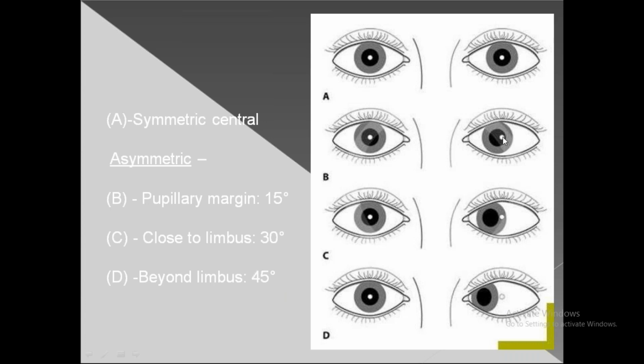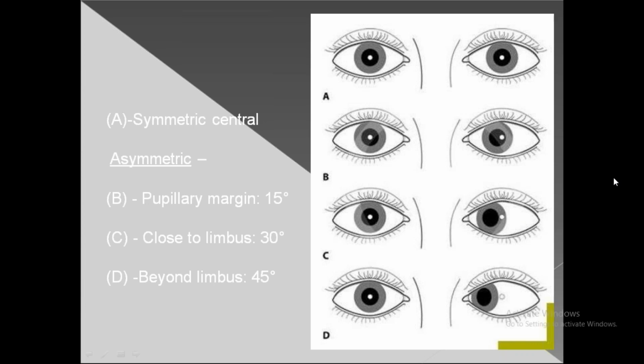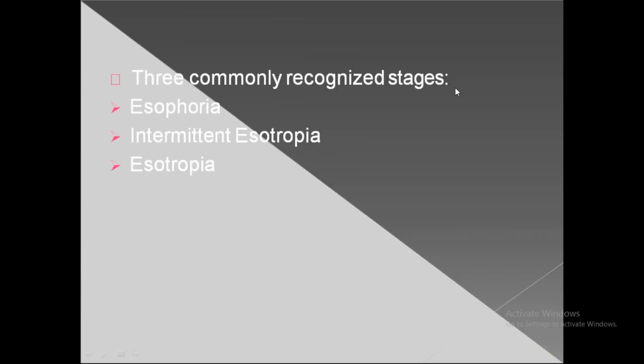So just near the pupillary margin, 15 degrees; between the pupillary margin and the limbus, about 30 degrees; beyond that, at the limbus, it is 45 degrees. Okay, this is a crude method called the Hirschberg test. There are a few stages; usually this is not followed, but it is given.